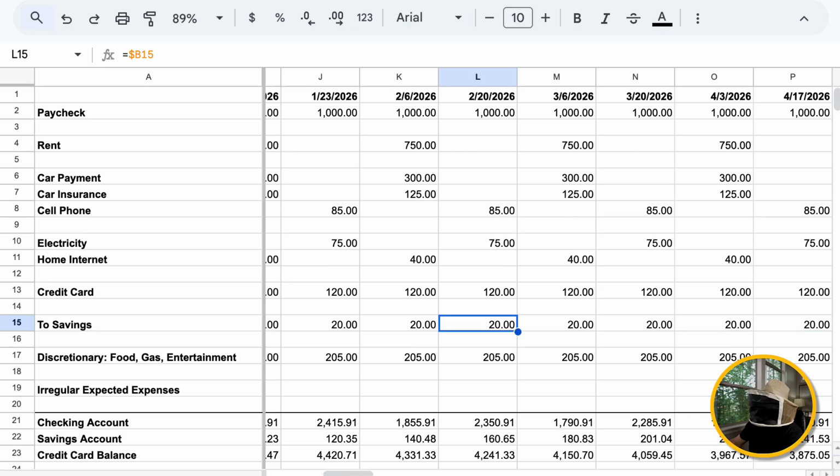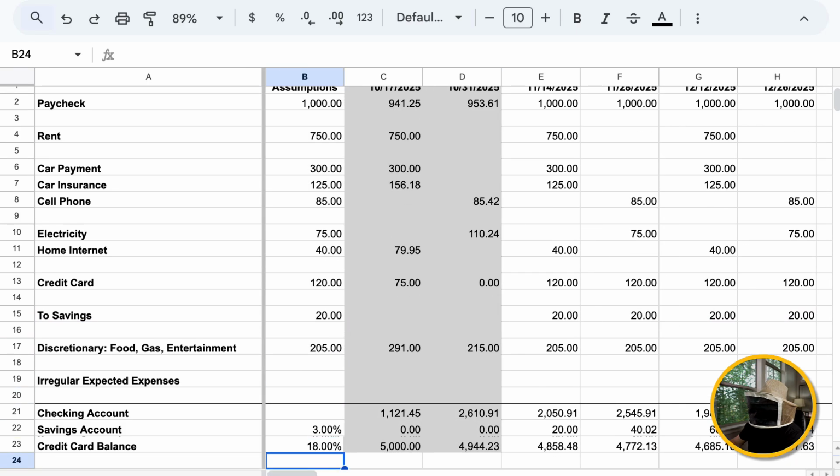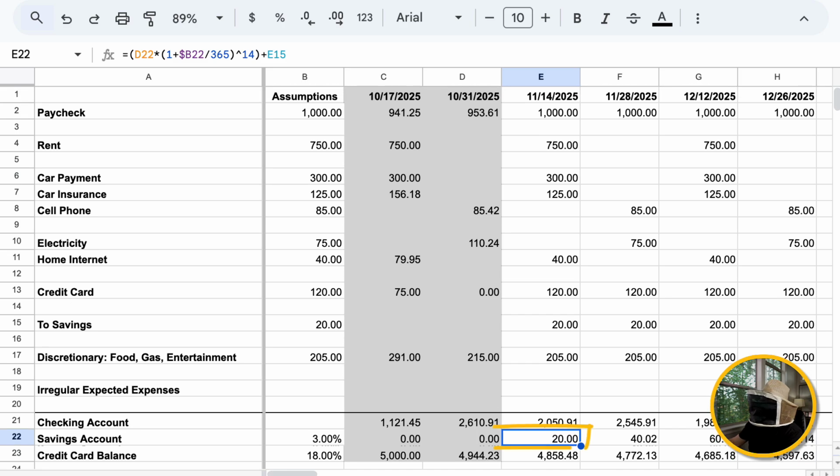I'll scroll back to the left. You can see in row 22, the $20 coming into that account starting when the $20 went in on November 14th, 2025. Row 15 is where we put the $20 into savings, and row 22 is where it ended up in the savings account.